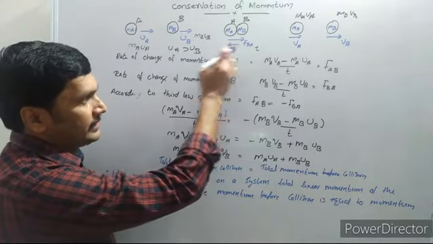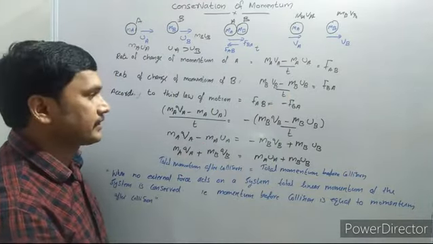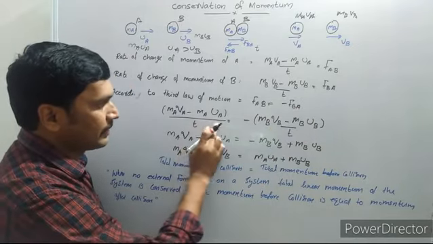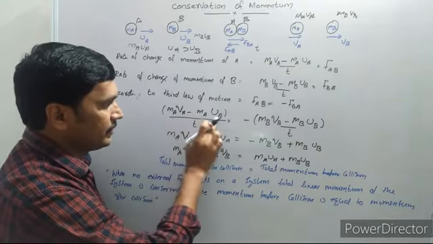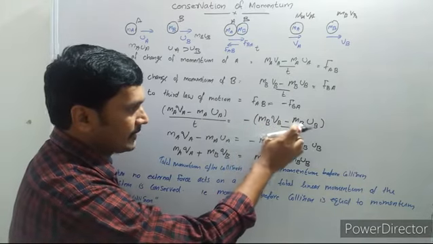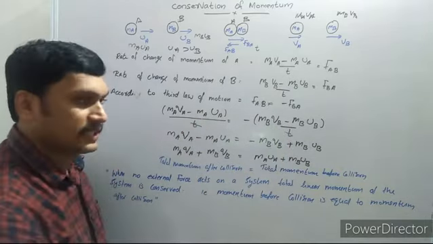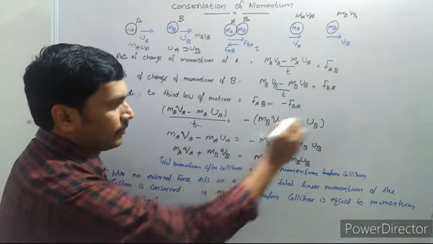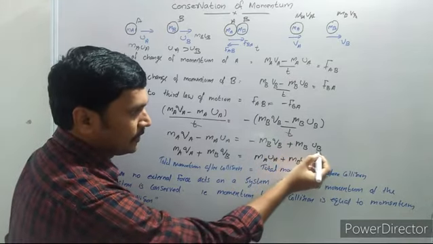Substituting, MAVA minus MAUA divided by T is equal to minus, MBVB minus MBUB divided by T. T on both sides cancels. Removing the bracket, MAVA minus MAUA is equal to minus MBVB plus MBUB.